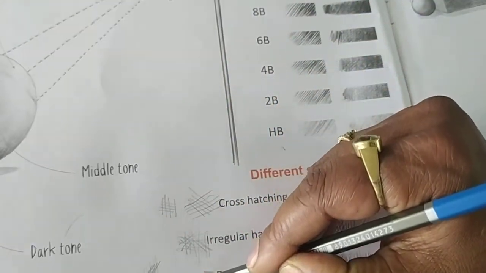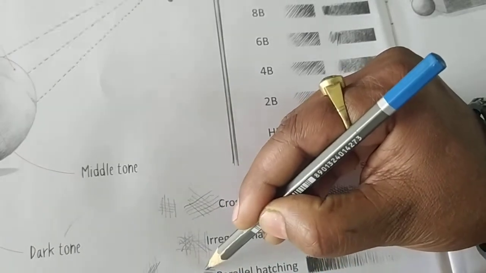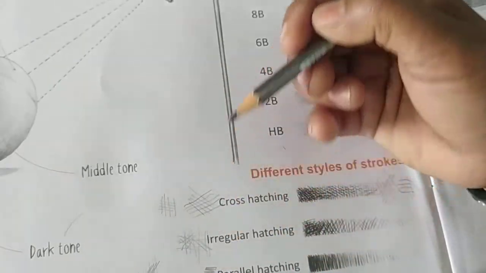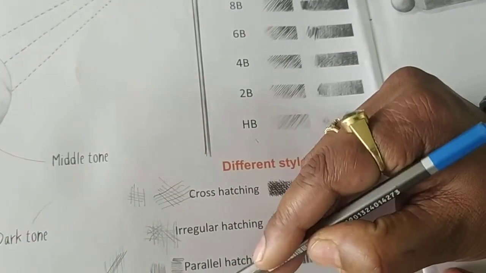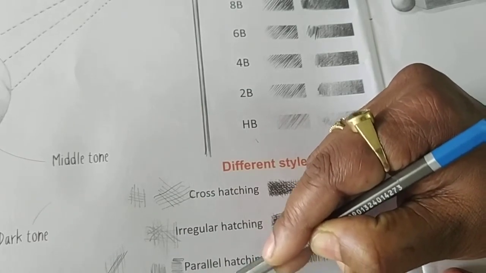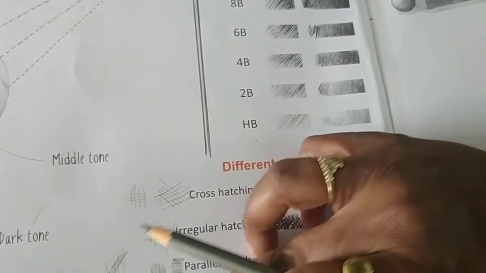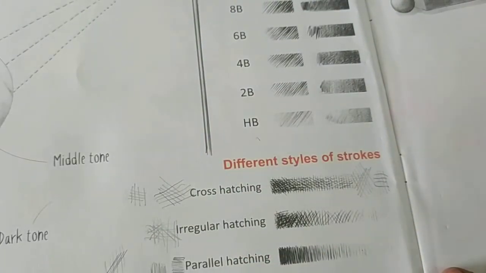So one is vertical parallel hatching, and this is the horizontal parallel hatching line. Then the last one is smudging. Smudging means we take the pencil and smudge in this way, and after that we use cotton, and with the cotton we make it like this, so it becomes a smudging.